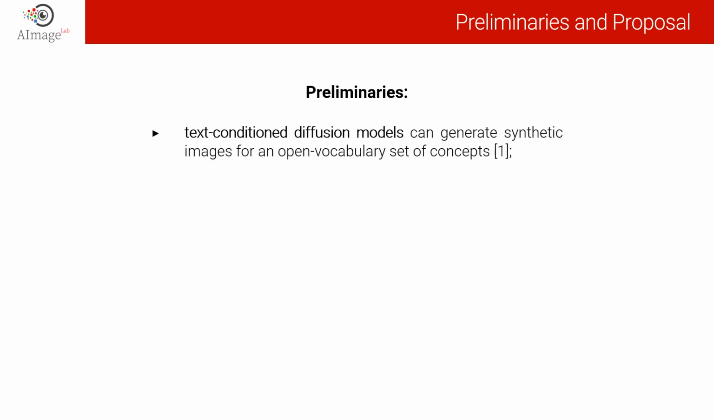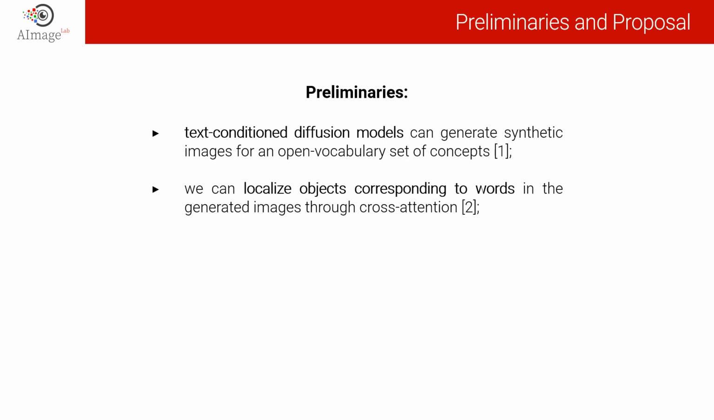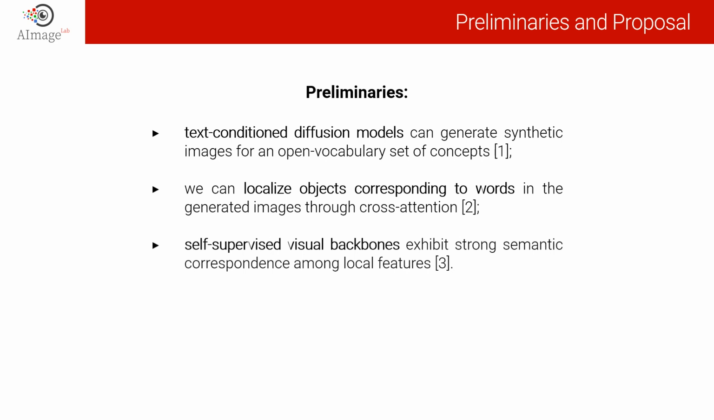Before presenting our solution, it is important to focus on three preliminary observations. First, text-conditioned diffusion models like Stable Diffusion can generate synthetic images for an open vocabulary set of concepts. Second, we can localize objects corresponding to words in the generated images through cross-attention. For instance, if we generate an image from a cat on the table caption, we can localize the cat and the table using cross-attention. And finally, self-supervised visual backbones like DINO and DINOv2 exhibit strong semantic correspondence properties among local features.